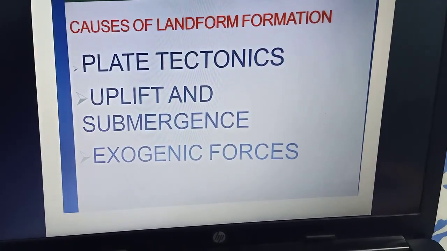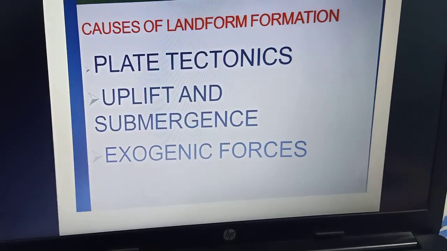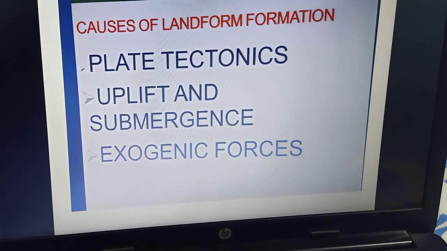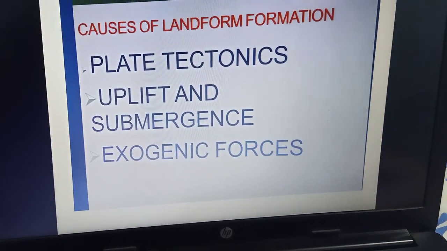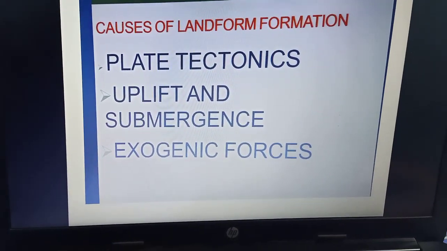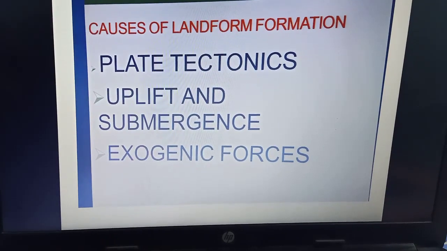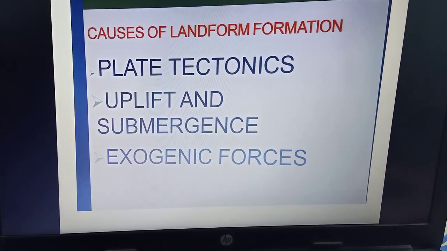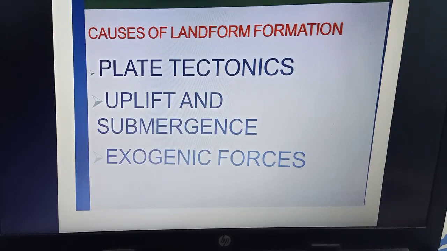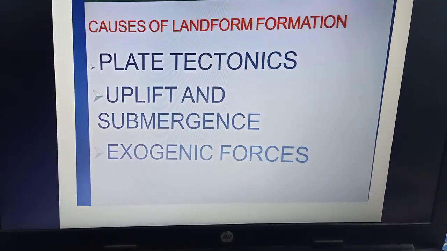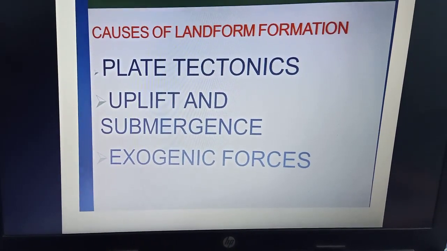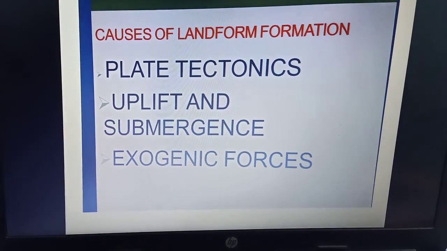So this results in compression of the rocks, or folding of the rocks, resulting in the formation of fold mountains due to the orogenic forces. We've already done them. Then we have upliftment and submergence, which come under the category of epeirogenic forces. So due to upliftment, a part of the land rises up. Due to submergence, a part of the land sinks down.